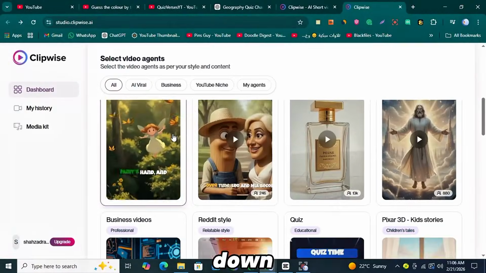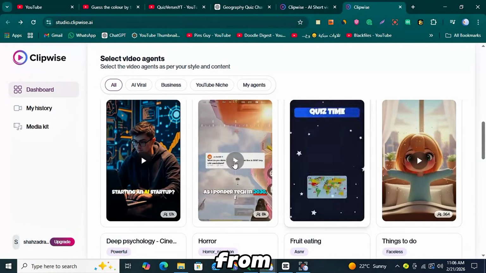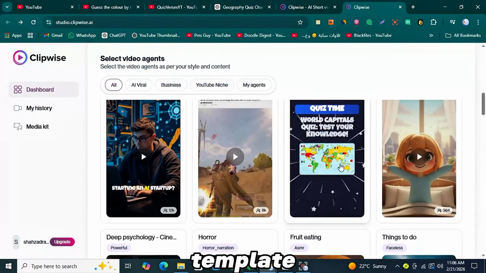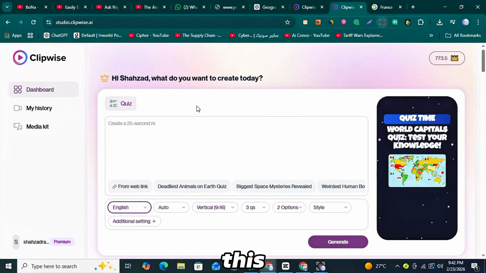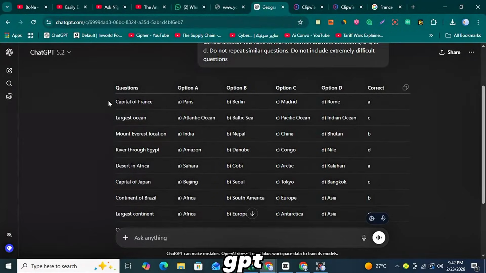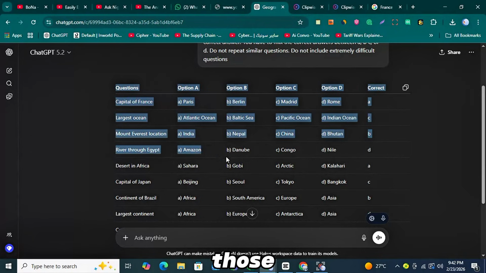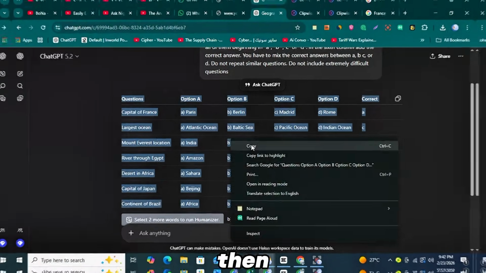If you scroll down, you'll see multiple templates available. From here, you need to choose Quiz-Style Template. After selecting a template, scroll back to the top and you'll see a prompt box. This is where you paste the quiz questions that ChatGPT generated for you. Simply copy those questions and paste them into the prompt box, then generate your video.